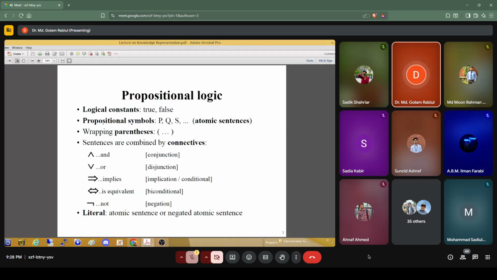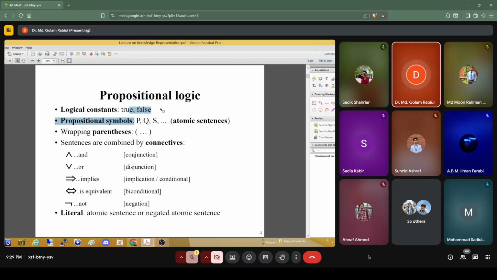So I think most of you already know these things because the logics in our programming knowledge we already have. So I think it will be easy for you. So logical constants. Specifically, logic can be true and logic can be false. So any statement can be true, or it can be false. So that's why in our case, the logical constants can be either true or false.